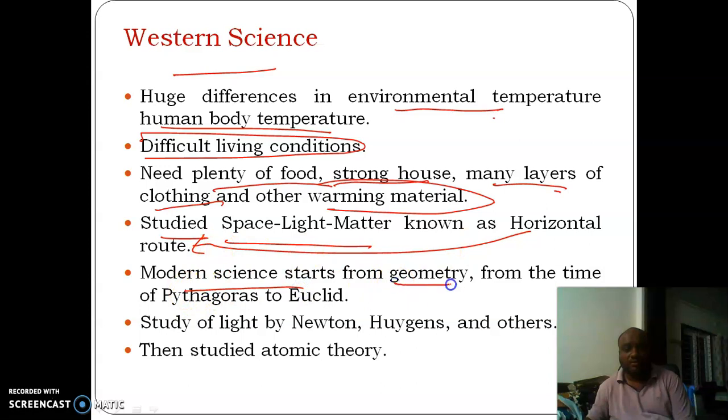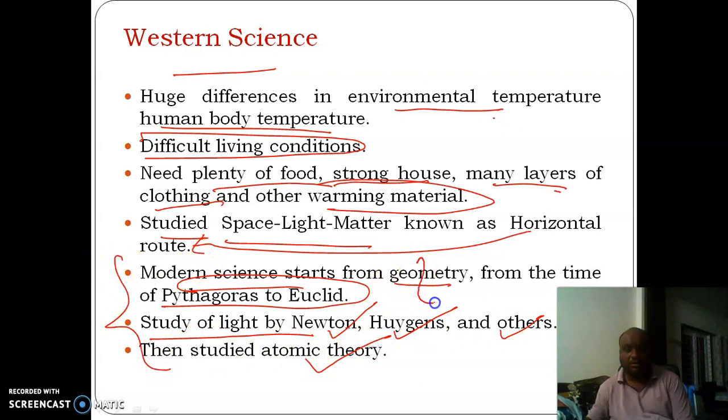Modern science starts from geometry, from the time of Pythagoras to Euclid. Study of light by Newton, Huygens and others. Then they studied atomic theory. So this is what we call the horizontal route.